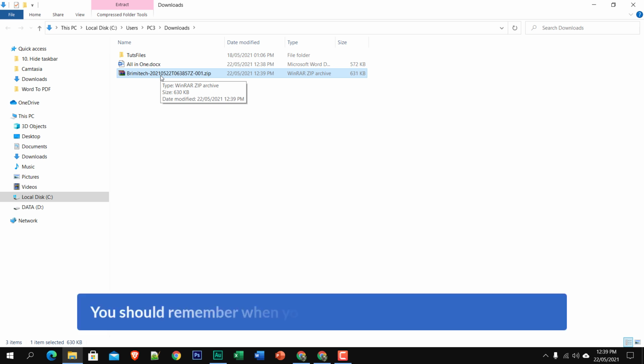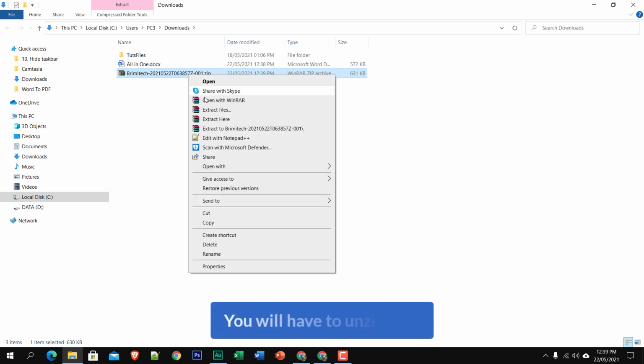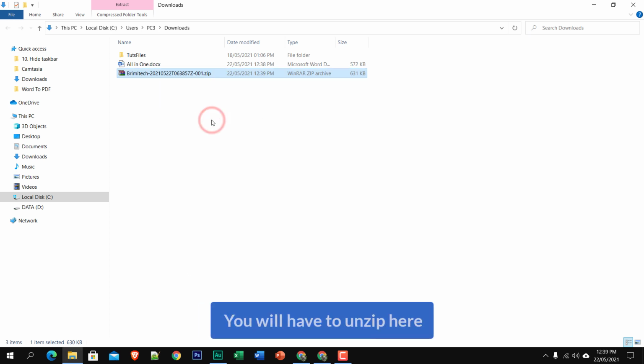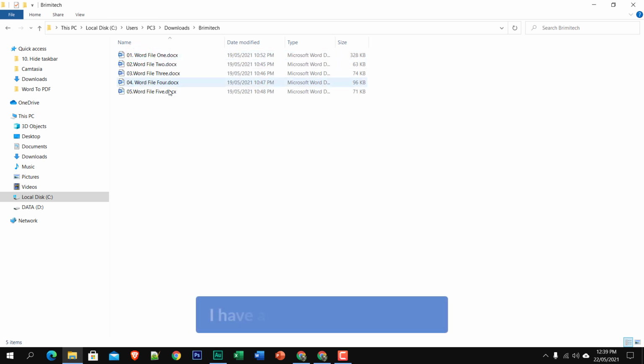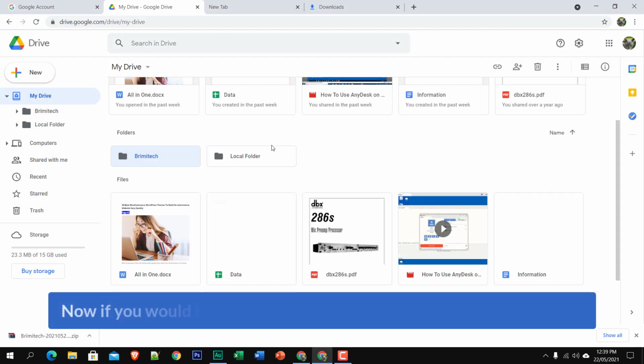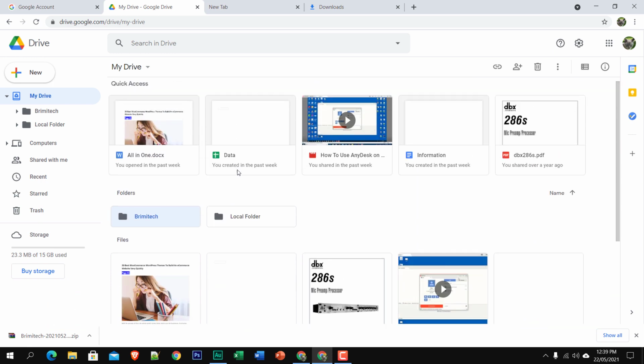Well, you should remember, when you download a folder from Google Drive, it will always be in zip format. You will have to unzip it. Okay, I have unzipped, and now you can see the folder Brimitech, and I have all the files inside the folder.